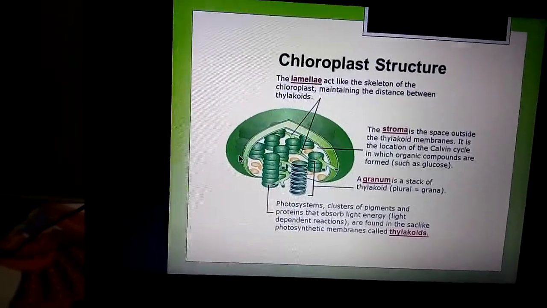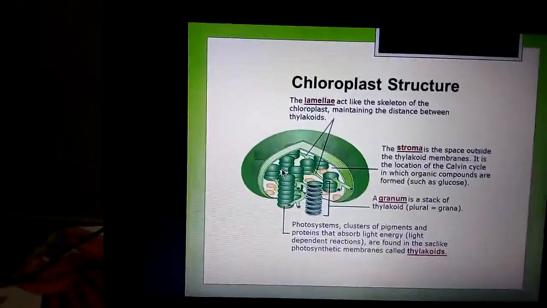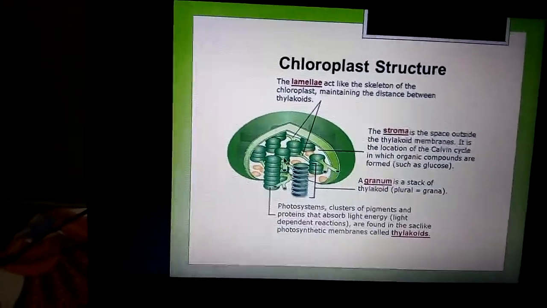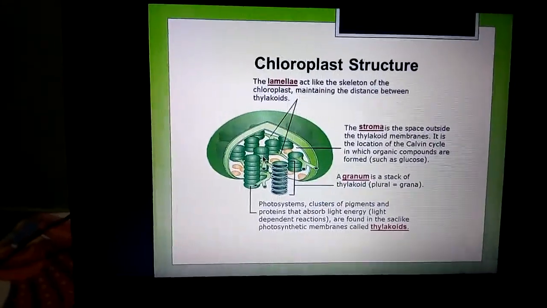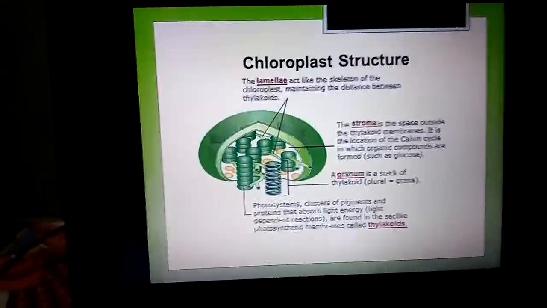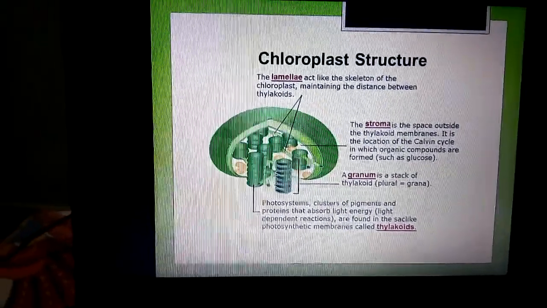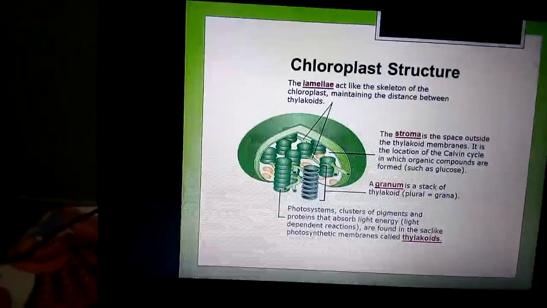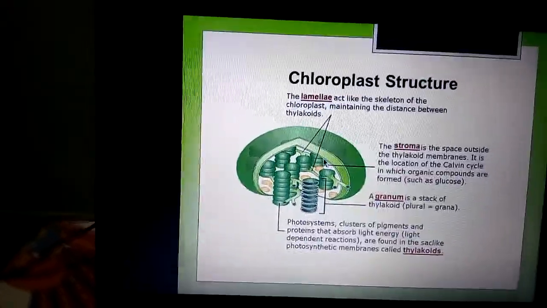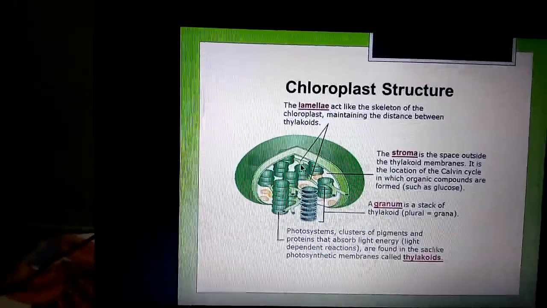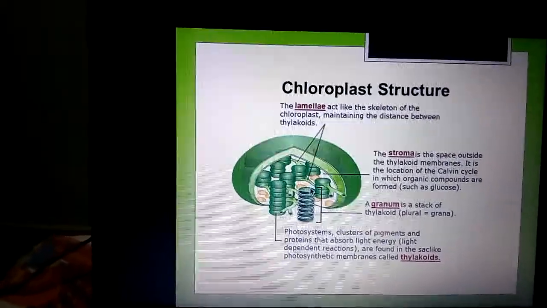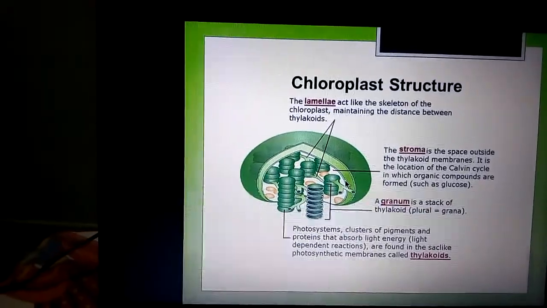It also contains DNA. So DNA, where do we know about this? In the nucleus. We already know DNA is also found in mitochondria. DNA is also found in the nucleus, but the DNA found in the nucleus takes part in transmission of hereditary characters.